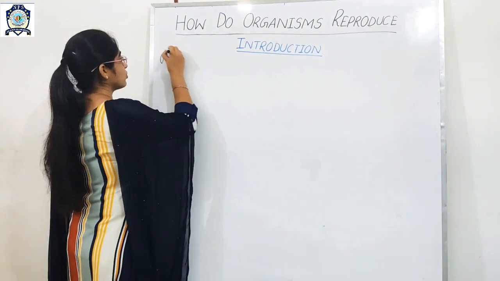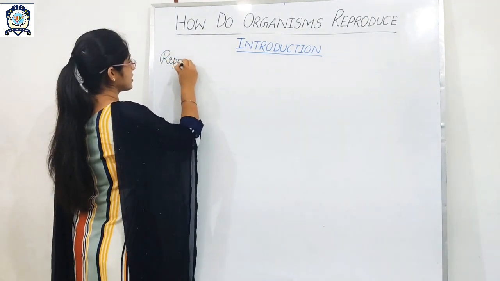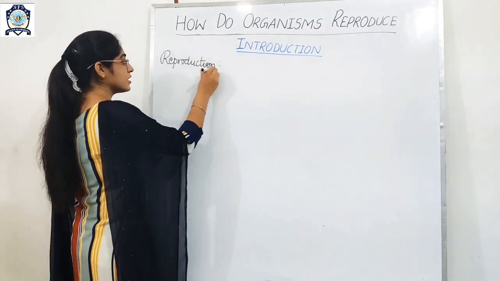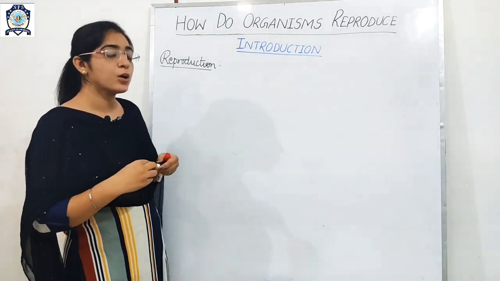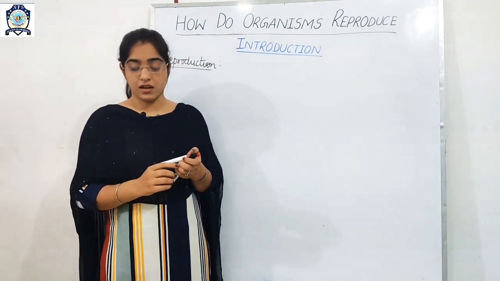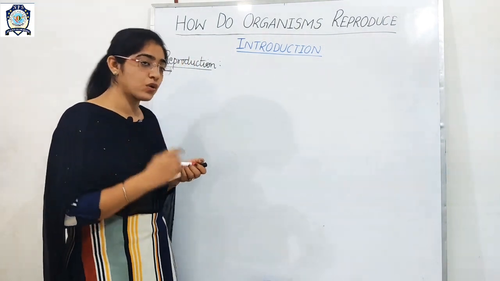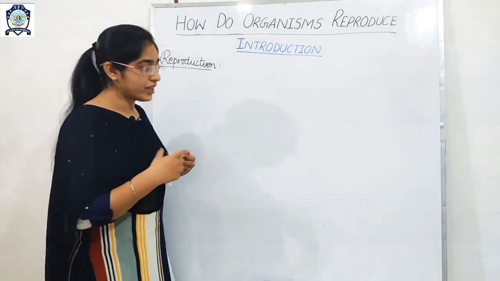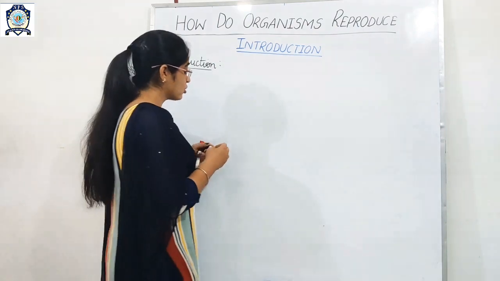reproduction. So what is reproduction? Reproduction is the production of a new organism. First of all, I just want to write down the definition here, and after that I will explain it.